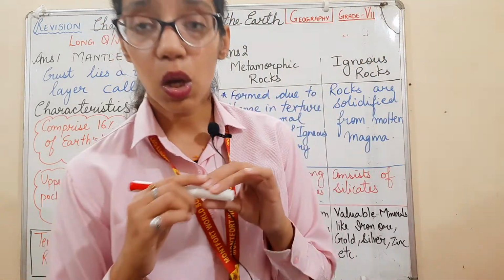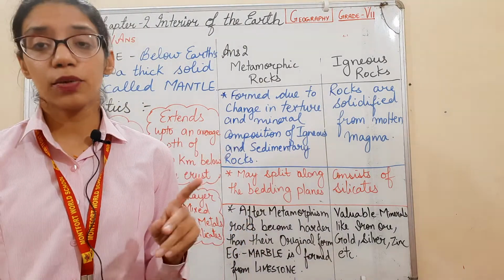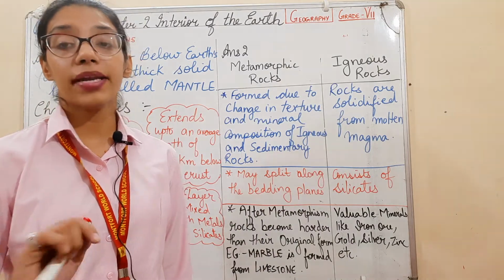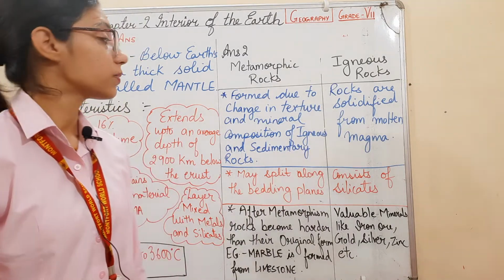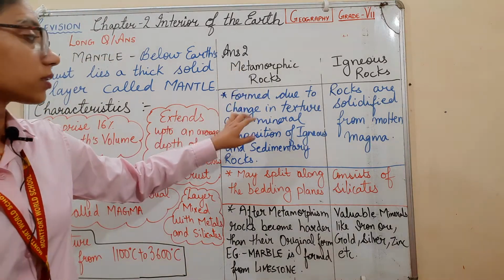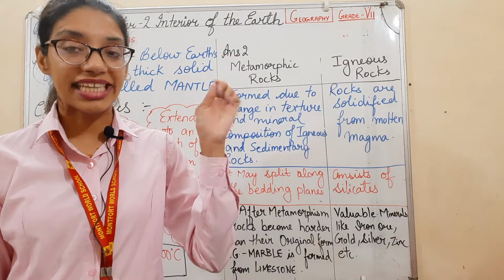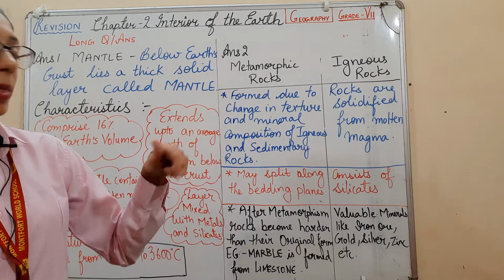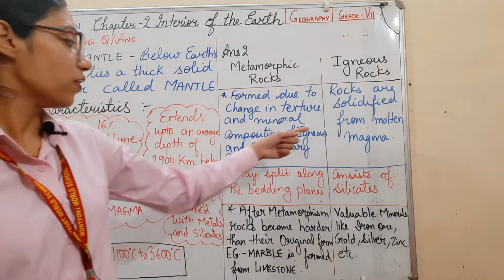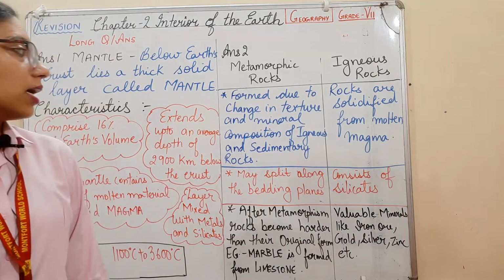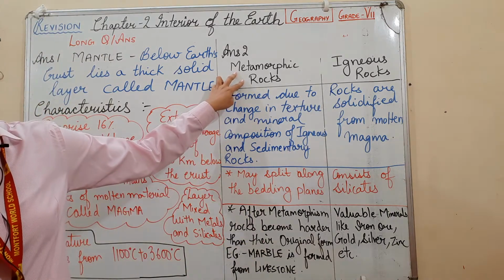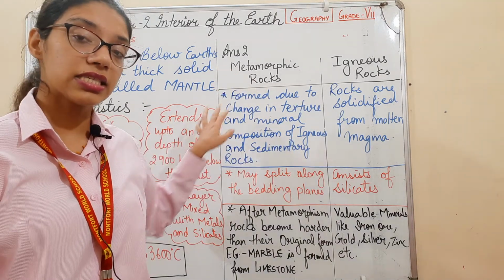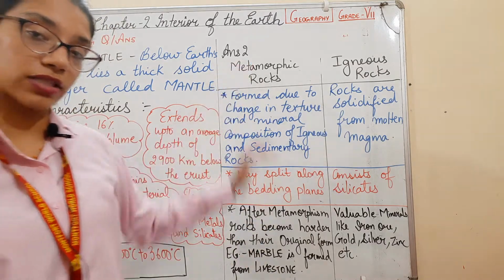Next question is the difference between metamorphic and igneous rocks. What is the major difference between metamorphic and igneous rocks? Listen, metamorphic rocks are formed when there is a change in texture and a change in mineral composition of igneous and sedimentary rocks. Then the metamorphics are formed.